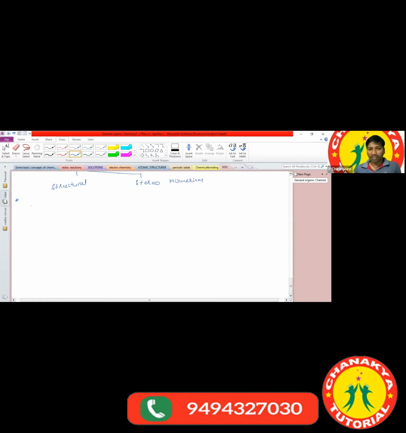Sir, what are the examples of structural isomerism? Structural isomerism is again classified into different types. The first one is chain isomerism. What is meant by chain isomerism? Chain isomers have the same molecular formula. For example, I'm taking pentane. What is the molecular formula of pentane? C5H12. Let us see. In n-pentane, I can write it like this: CH3-CH2-CH2-CH2-CH3. This we call n-pentane.